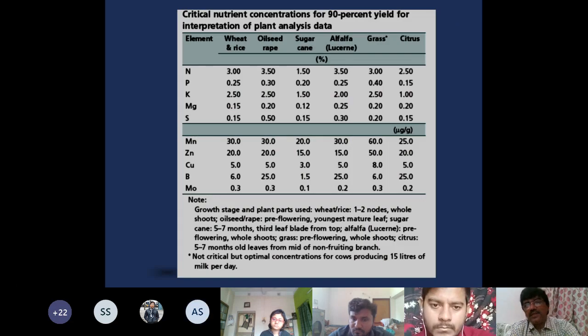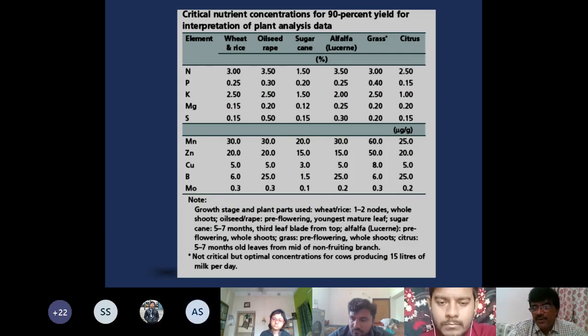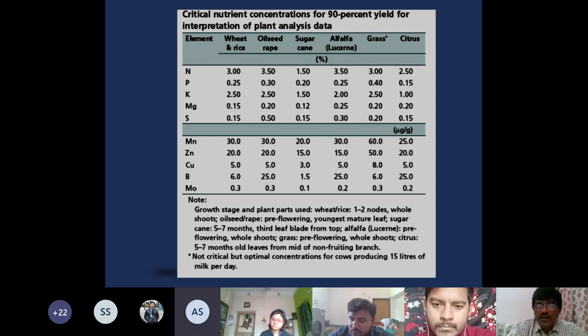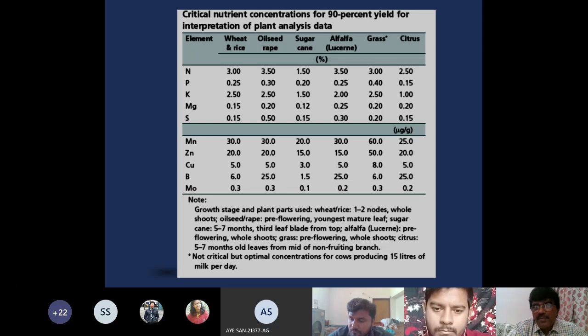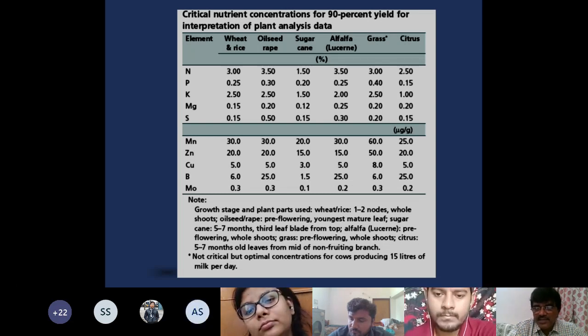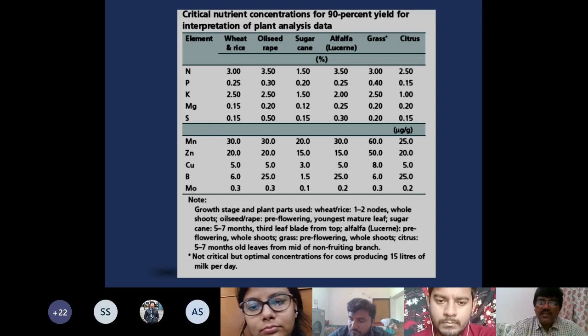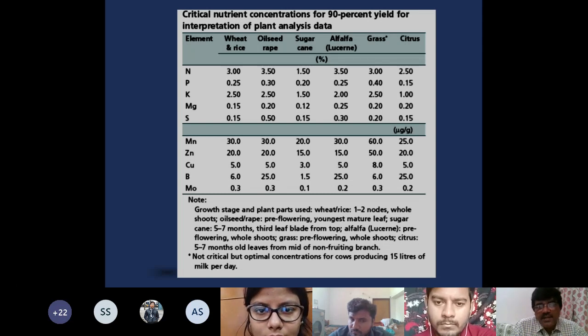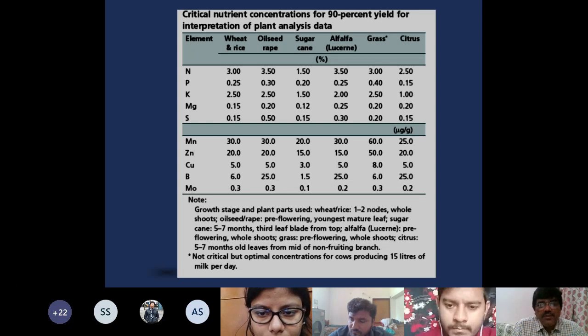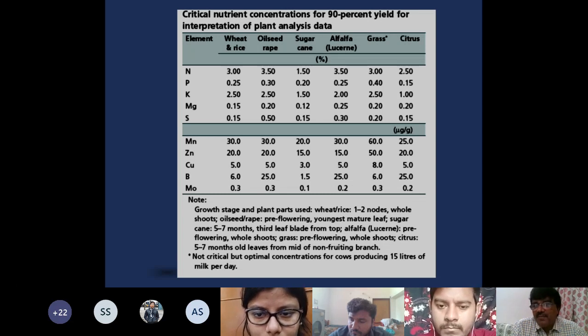You can see this critical concentration by FAO, Food and Agriculture Organization. So critical concentration is determined. The knowledge is already available. People have already fixed the critical levels. I think students from soil science understand better. They know the critical level for different nutrients in soil as well as in plant. For example, for plant, the critical level will be different for different species. The wheat will have a different critical level than oilseed.